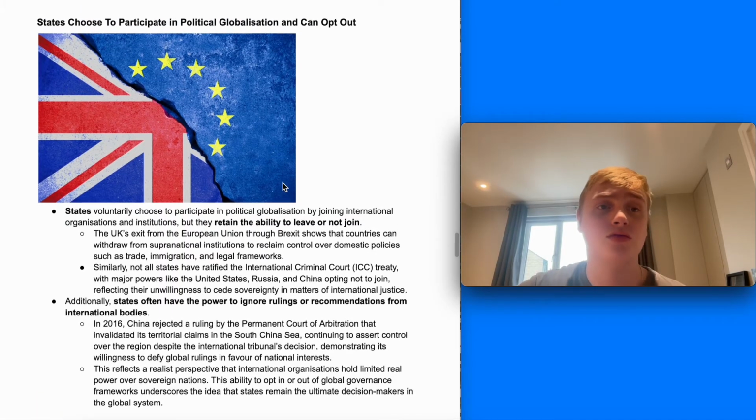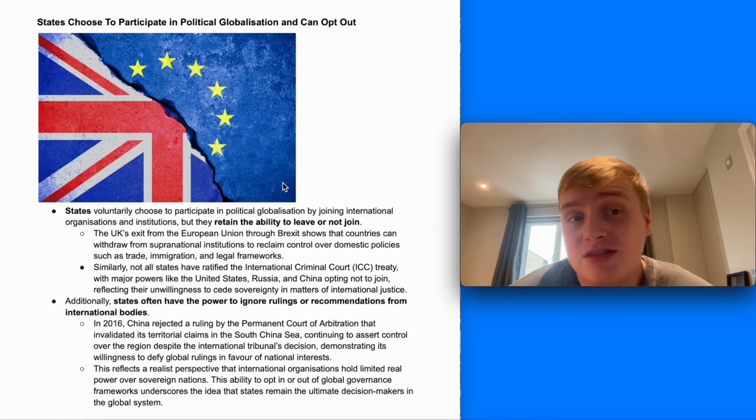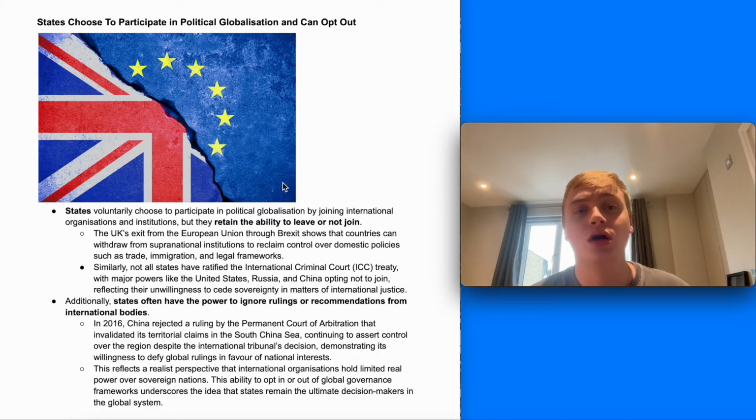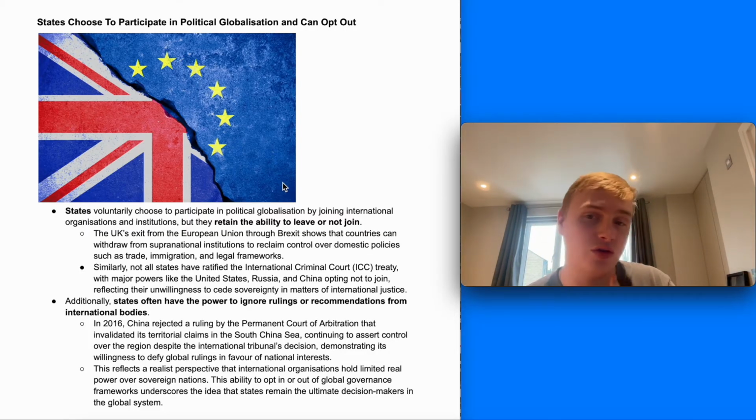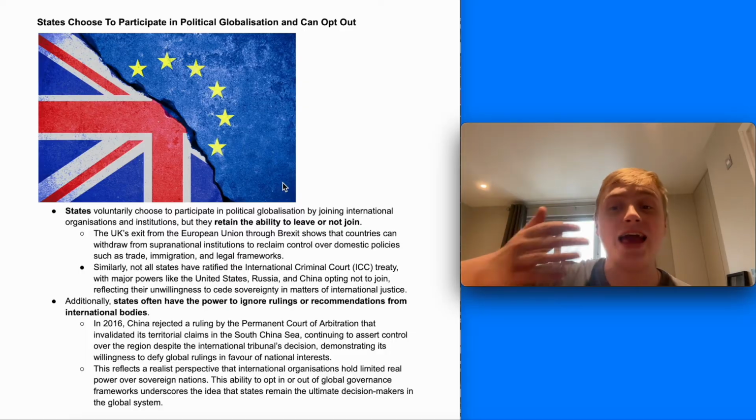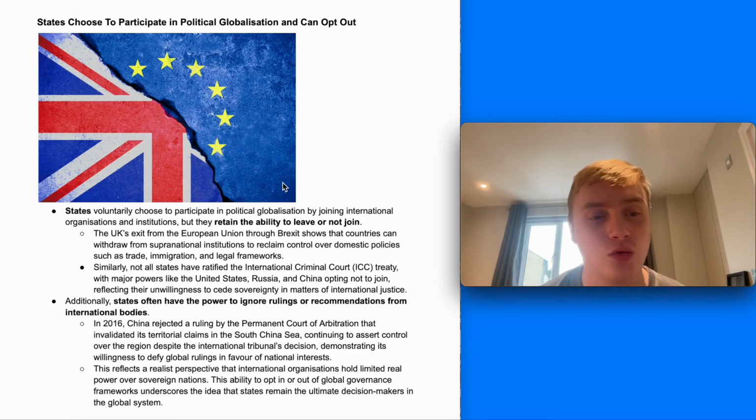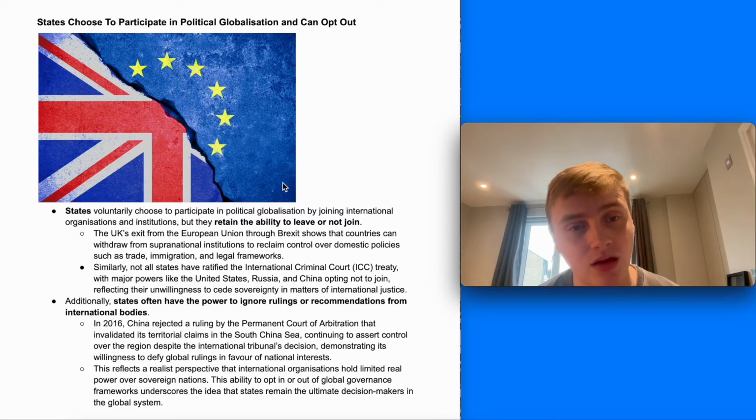And finally, the final key argument is that states ultimately choose to participate in political globalization and international governmental organizations, and they can ultimately leave them. States voluntarily participate in political globalization, so they voluntarily join the United Nations, or the World Trade Organization, or the European Union, and can retain the ability to leave or not join in the first place. And if they leave, they can regain all of that sovereignty that had been ceded to international organizations. A key example of that is the United Kingdom leaving the European Union in Brexit and regaining a lot of that sovereignty they had ceded to the European Union.